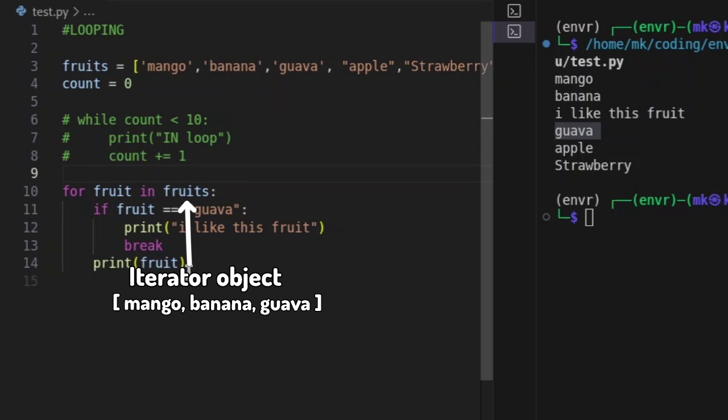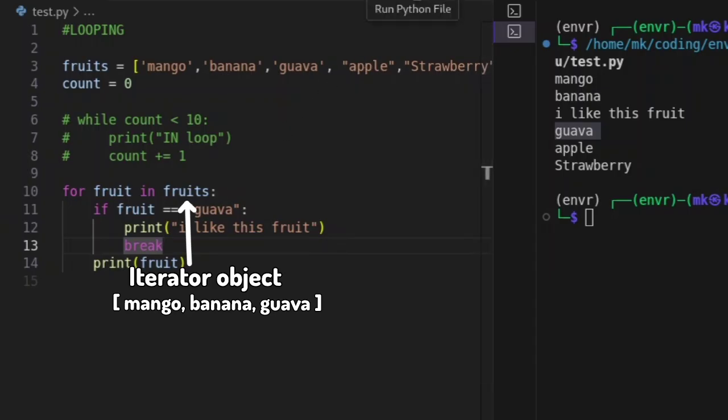No, then it will skip the code and just print it. Then we go on to banana, and banana is not equal to guava, then it will skip this portion of code, and then we move on. Then when it reaches guava, then fruit is equivalent to guava. Then what is going to happen? It's going to print I like this fruit, and then our looping is going to stop. So the moment we reach guava, our looping is going to stop. We are not going to see apple and strawberry printed out.